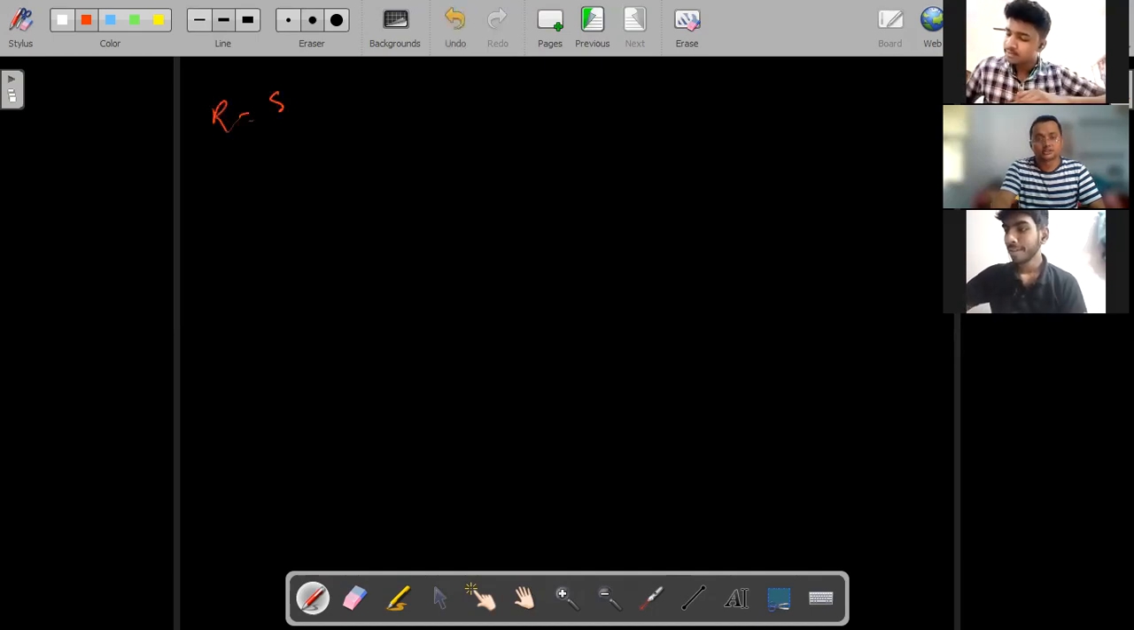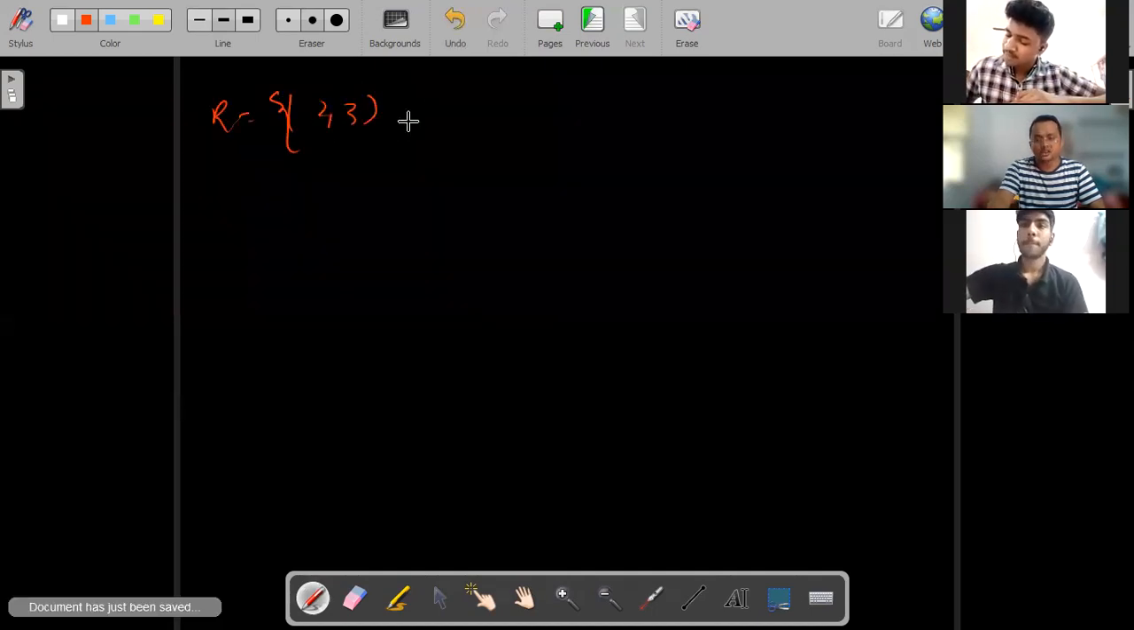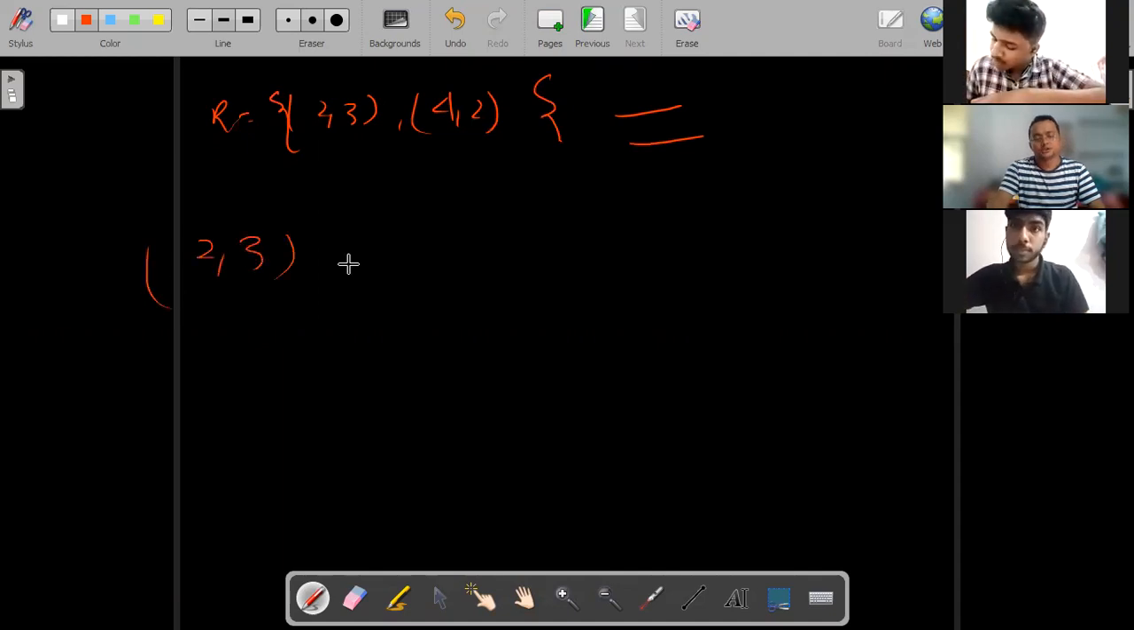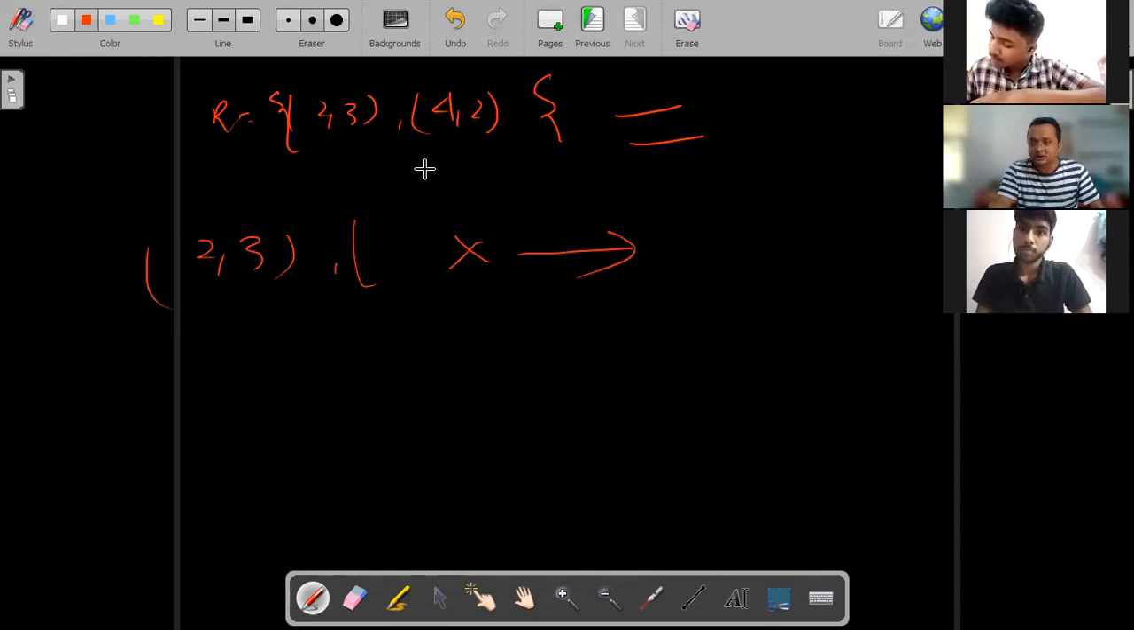See here, 2, 3 and 4, 2. Is this transitive or not? See what we have to do. 2, 3. You have to see, is there any element which is starting from 3? Is it there in the relation? No, it is not there. Only 2 elements are there right now, so there is no such element which is starting from 3. So we can say, yes, it's okay. Means if there is no pair, we need not worry.